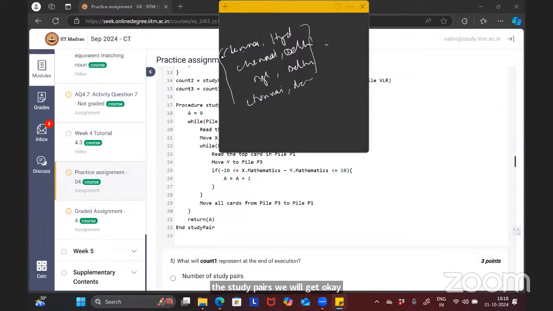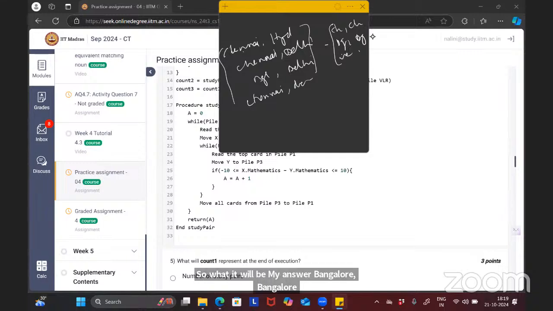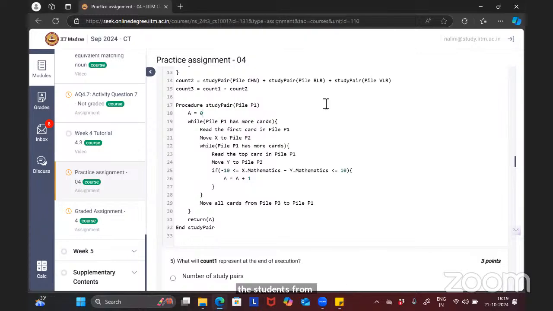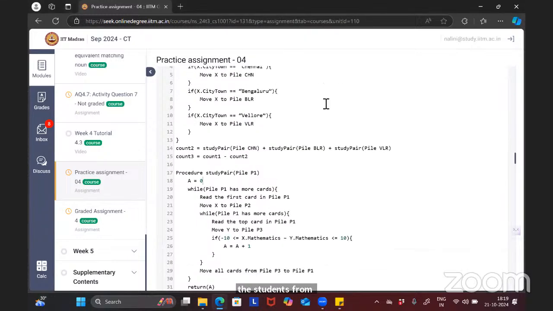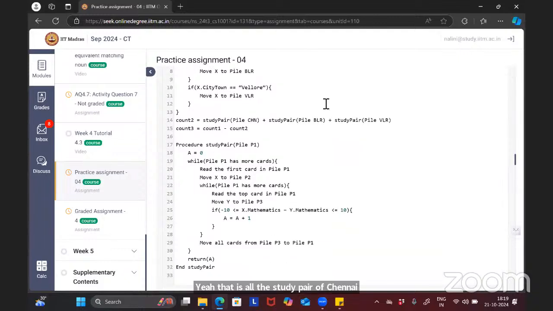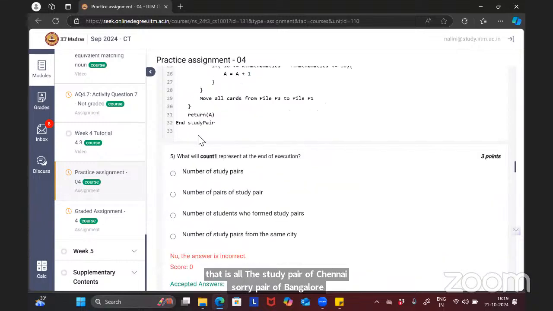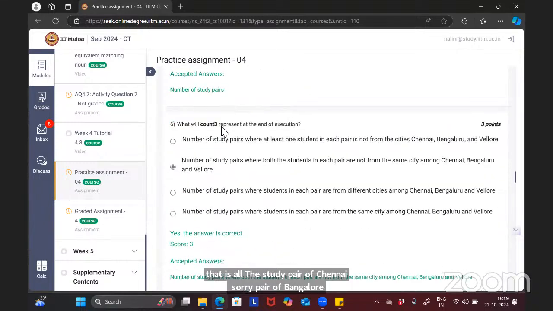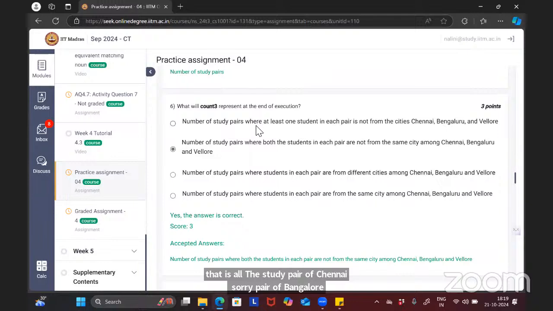Out of count one, if I subtract only the students from Chennai, same cities, Bangalore, Vellore, these kind of students, what will I get? Here both the students must be from the same city. Study pair of Chennai, study pair of Bangalore. Then what will be the answer? Count one is nothing but the total number of study pairs, and what will count three represent? It will be the number of study pairs.